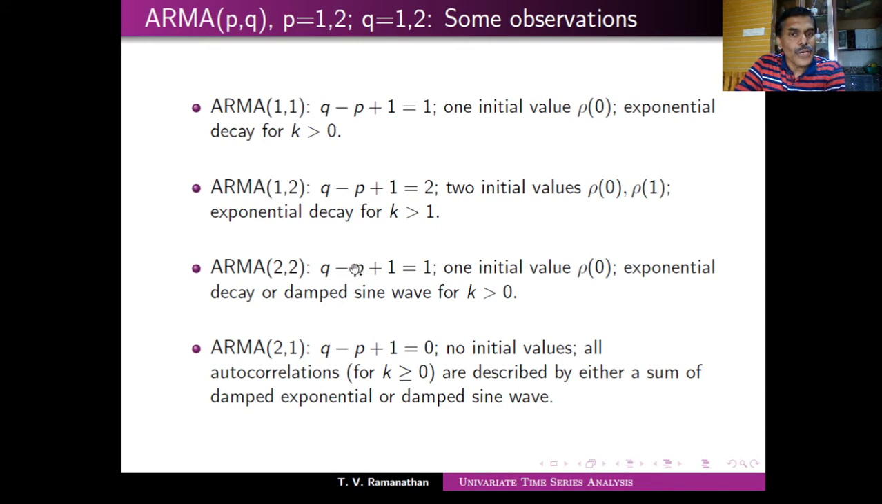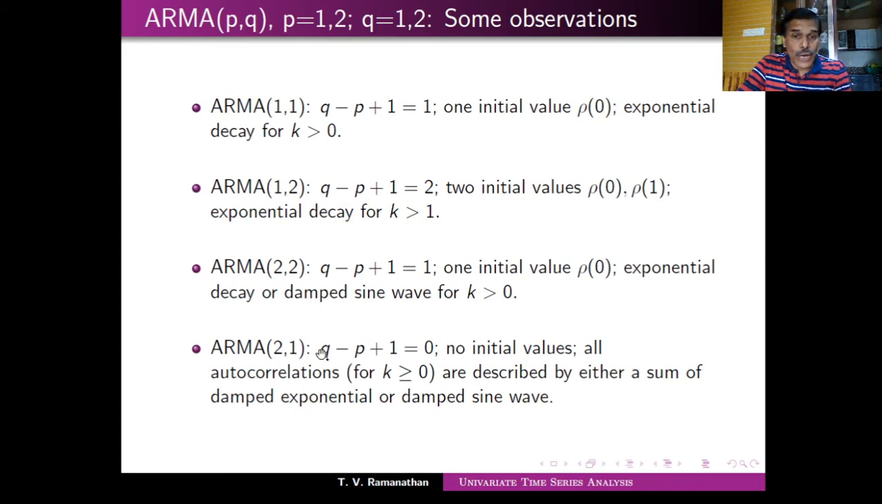Similarly, for (2,2), q minus p plus 1 is equal to 1. So you have one initial value, and exponential decay or damped sine wave for k greater than 0. So you see that this is more or less similar. So this is the whole problem in the case of ARMA. You're unable to determine the order just by looking at the ACF and PACF.